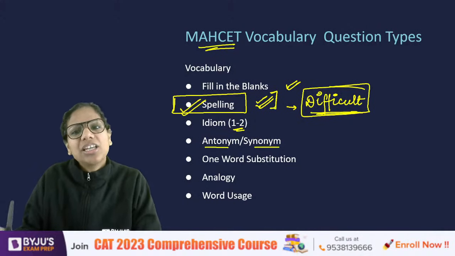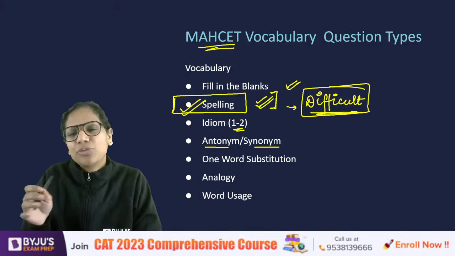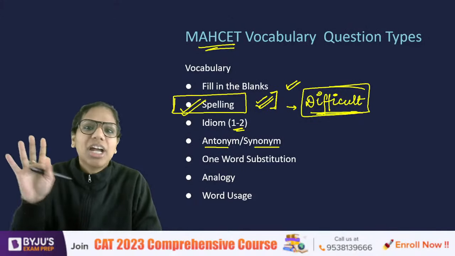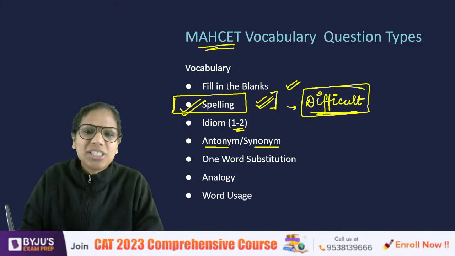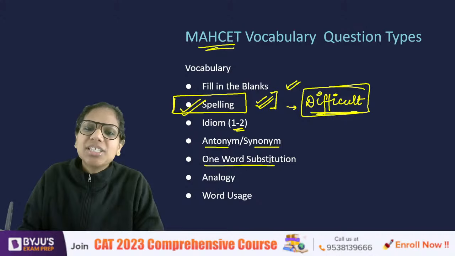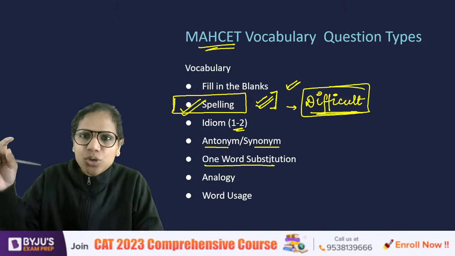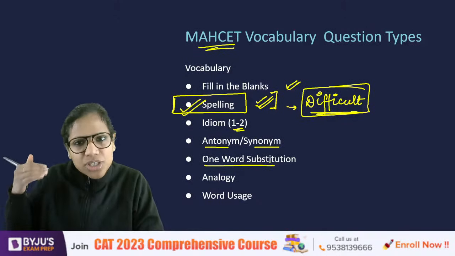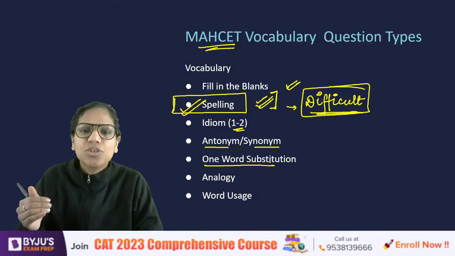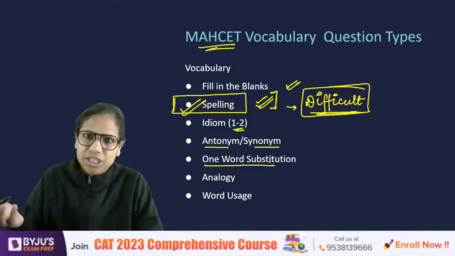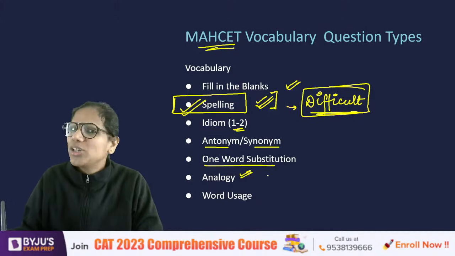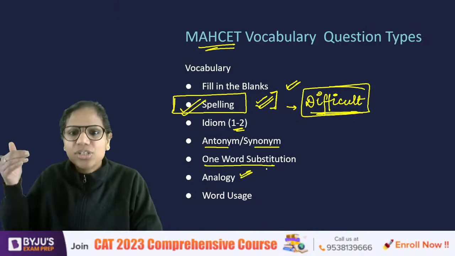Synonym antonym is an area that I think most of you have already prepared for, even if you've prepared for just one non-CAT exam, right? Then you must have prepared for it. One word substitution, where the meaning of a word is given to you. You have to substitute the appropriate word from the given options that fits that meaning. Analogy, again, not a new question type for you, and I have this question type today.